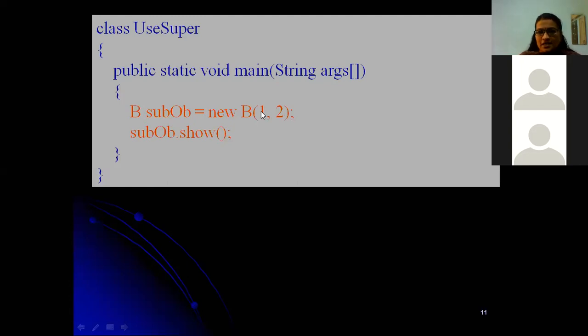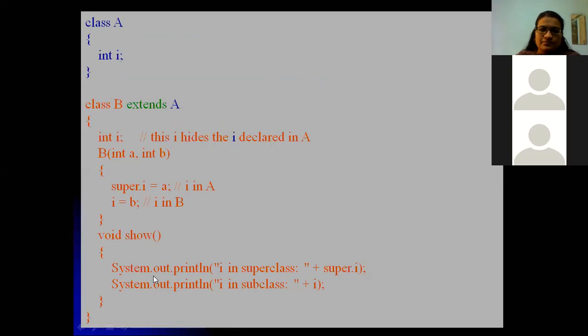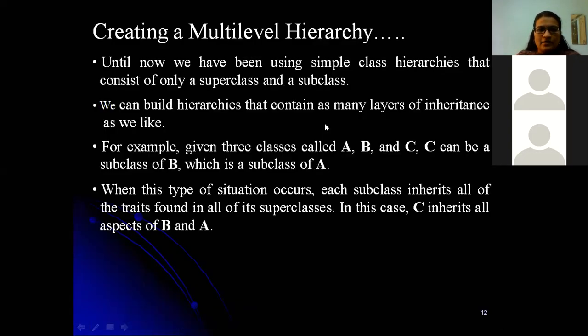So 1 gets passed to the superclass I, 2 gets passed to the subclass I, and finally we display sub object dot show. The show function displays super dot I, the value 1, and I, which we have assigned 2.